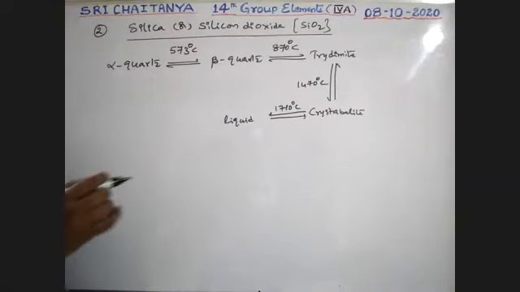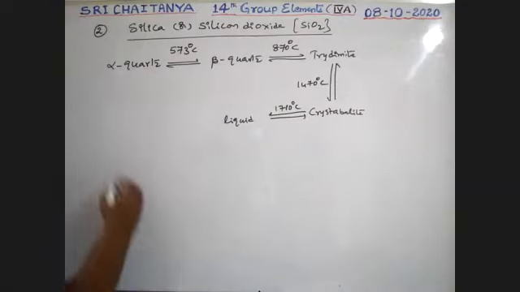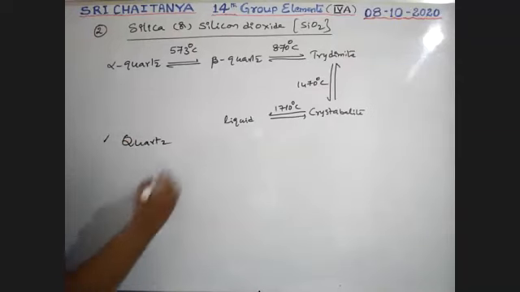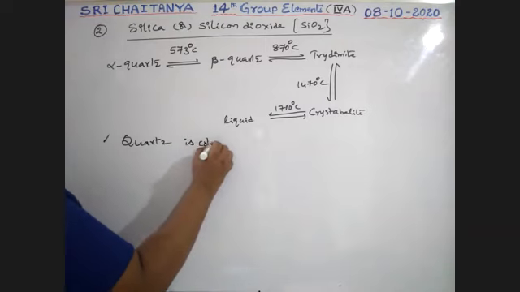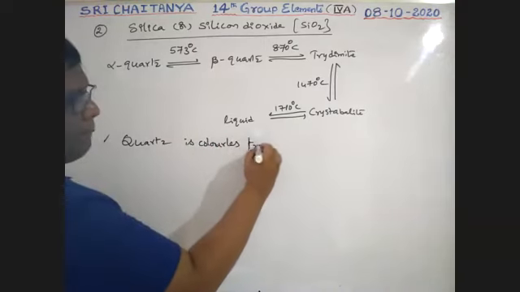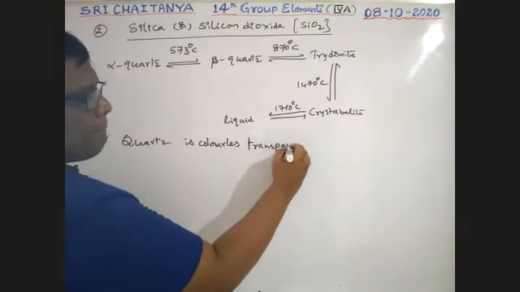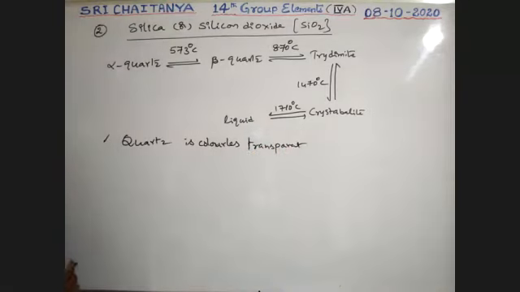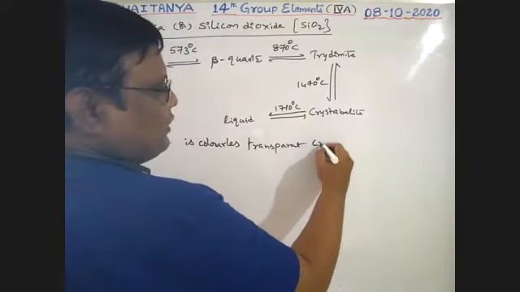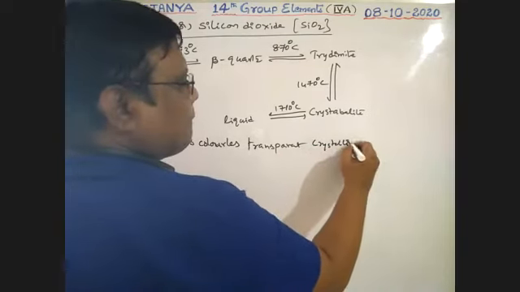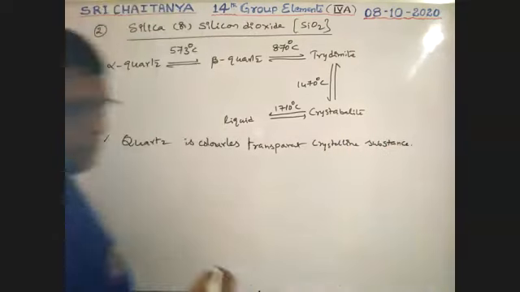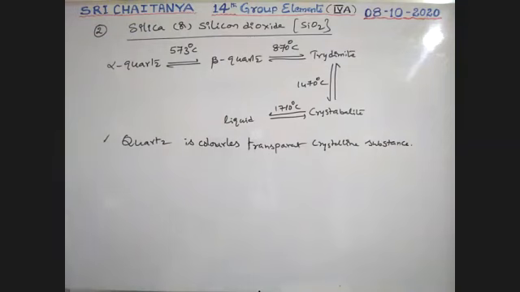Okay. Now, what are the properties of this chemical? Next, quartz. Quartz is a colorless, transparent material. A transparent, crystalline substance.